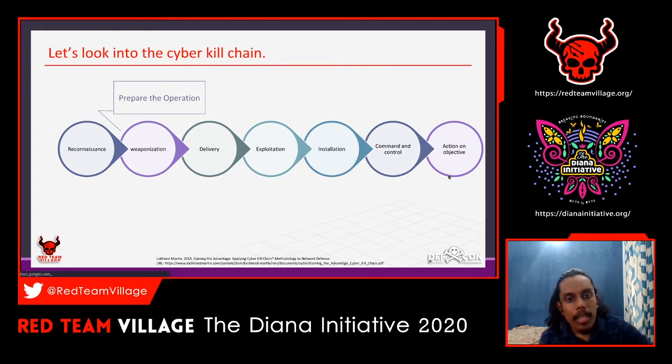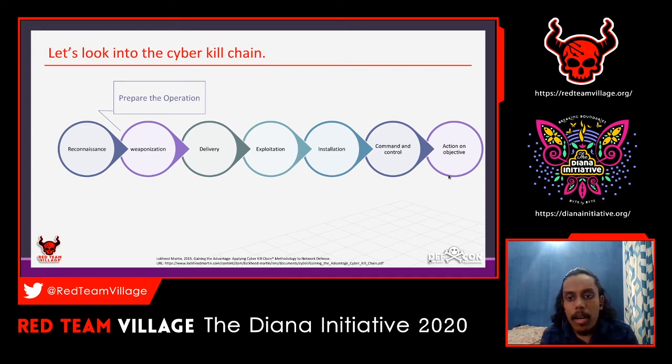So the next one will be the weaponization, in the sense this will be the preparation of an attack, or preparation of, let's say, an operation. This is where the attacker will create a malware or, let's say, a backdoor, and the attacker will deliver this payload.